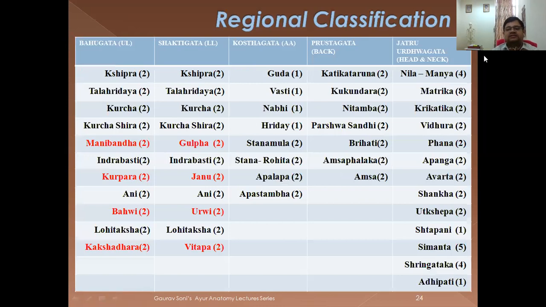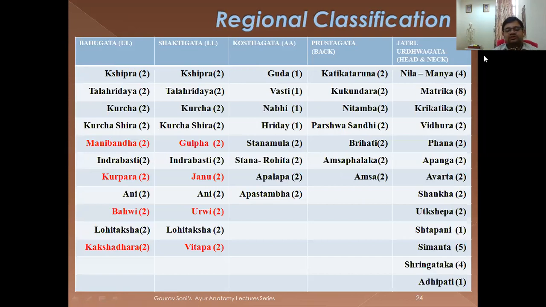So these are some shlokas for the regional classification. Now simply you can see this table and you can easily understand all the shlokas. So here first is Bahu, it is Kshipra, 2 in number, Talahridaya, 2 in number, Kurcha, 2 in number, Kurchashira, 2 in number, Manibandha, 2 in number, Indravasti, 2 in number, Kurpara, 2 in number, Urvi, 2 in number, Lohitaksha, 2 in number, Kaksha.